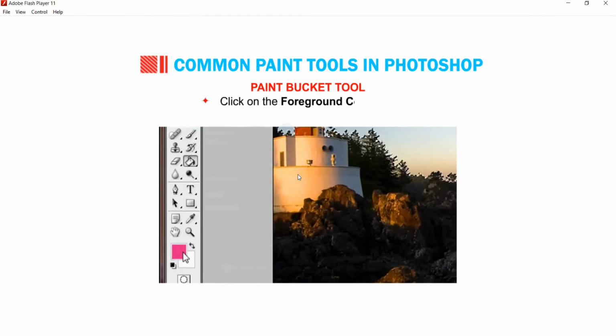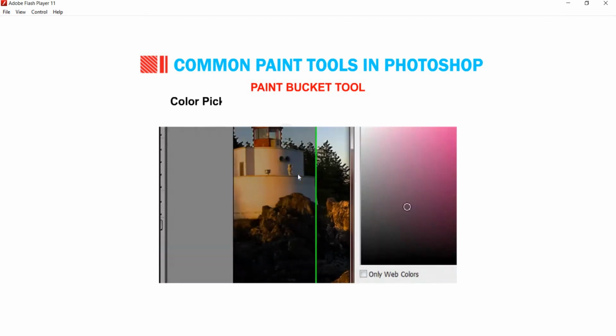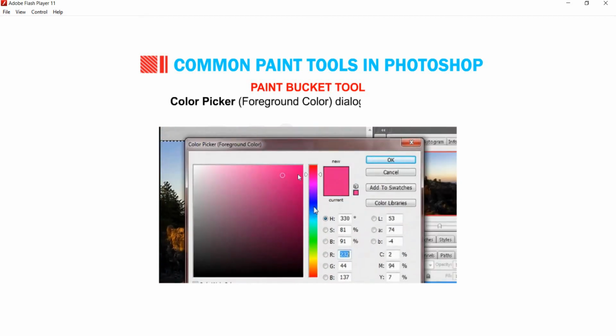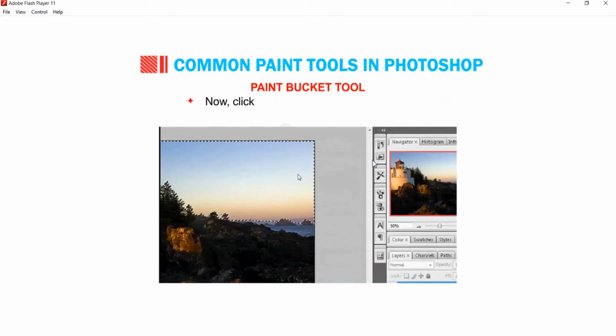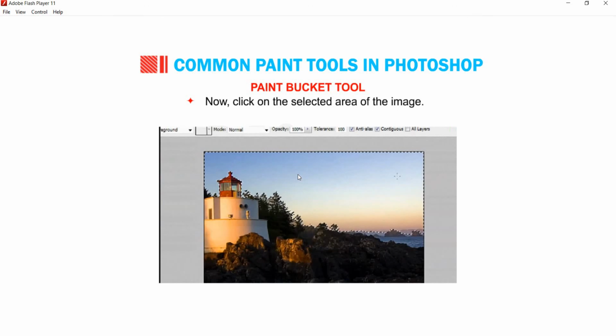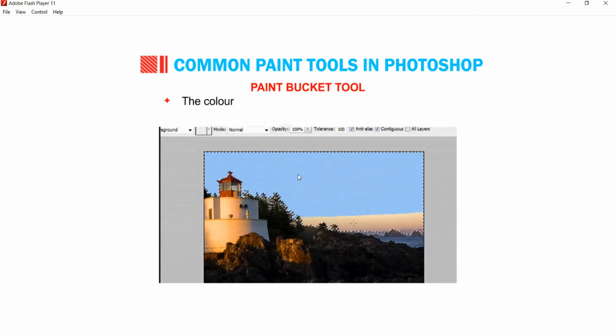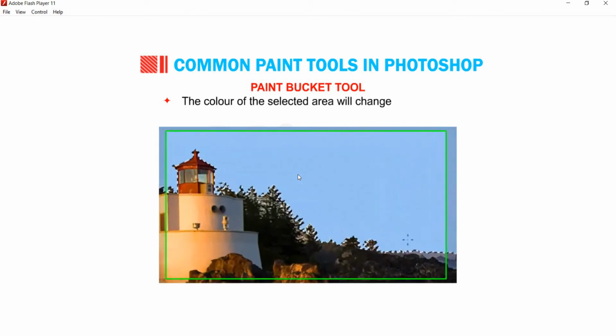Click on the foreground color option. Color Picker, Foreground Color dialog box will appear. From the color selection box, select any color of your choice. Say blue and click on OK button. Now click on the selected area of the image. The color of the selected area will change to blue.